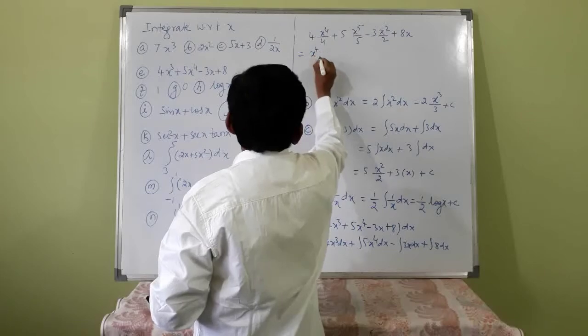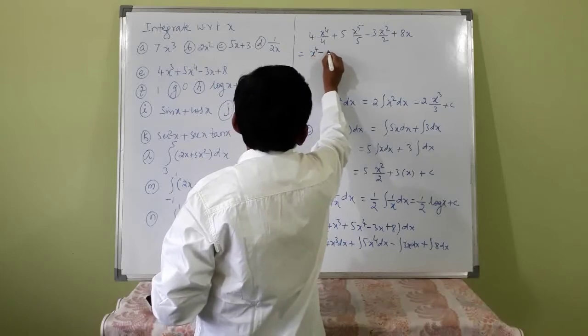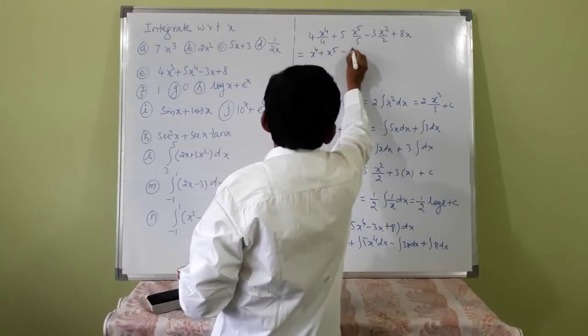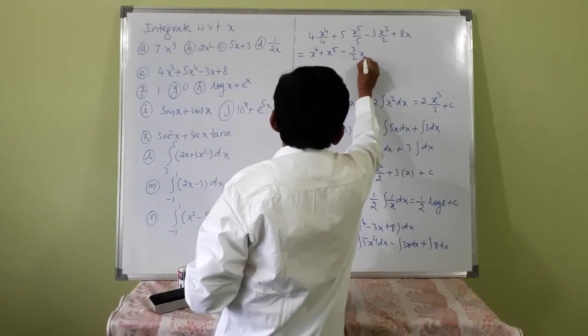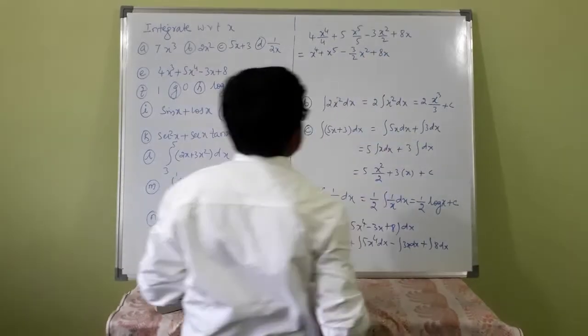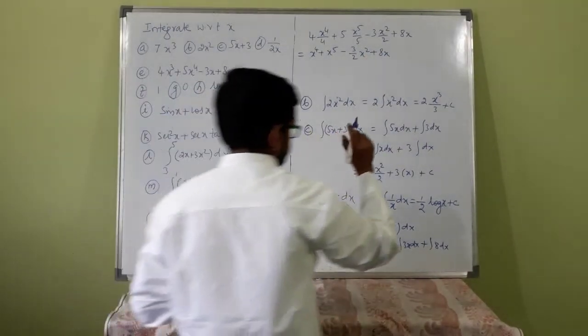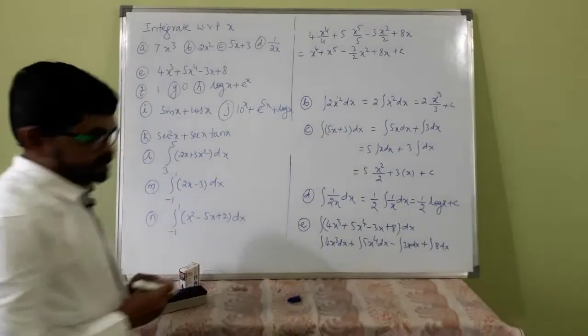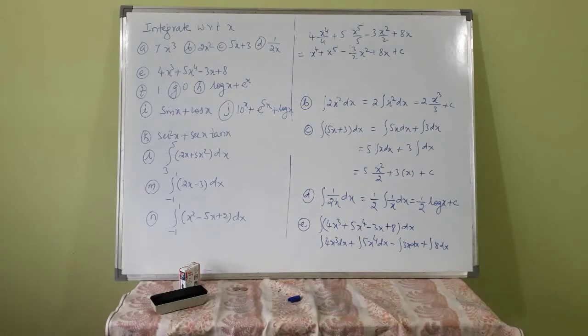That is x raised to 4 plus x raised to 5 minus 3 by 2 x squared plus 8x plus c. Plus c is here. Okay, that is the integration constant.